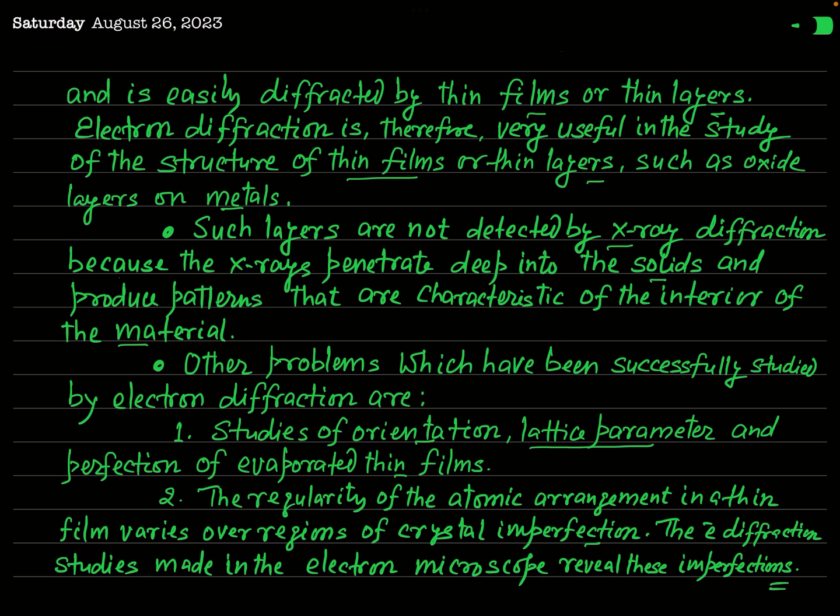Okay, so these are the important basic differences between electron diffraction by crystals and X-ray diffraction. And as I have told you earlier, our aim in this lecture is not to discuss the experiment for electron diffraction, but only to compare the similarities and dissimilarities in electron diffraction by crystals and X-ray diffraction by crystals.